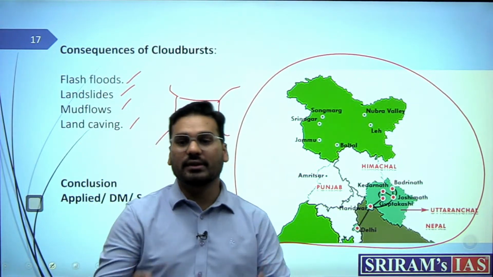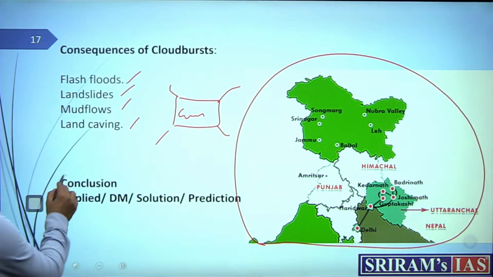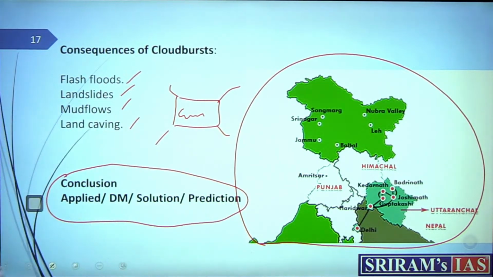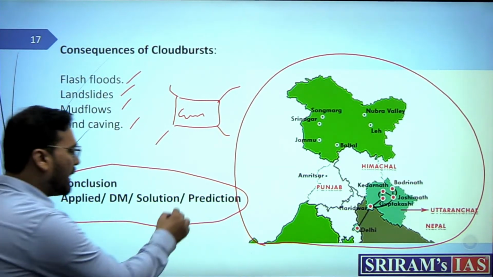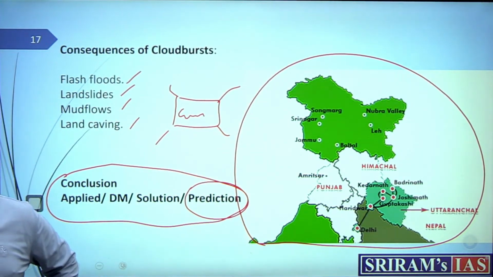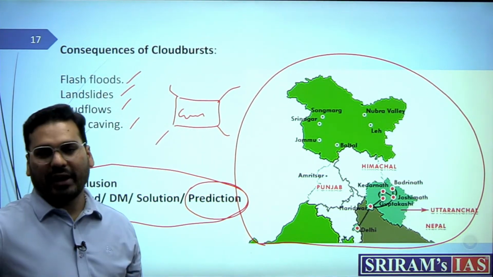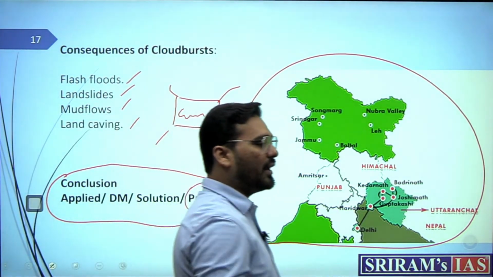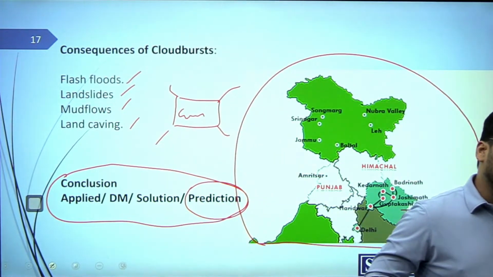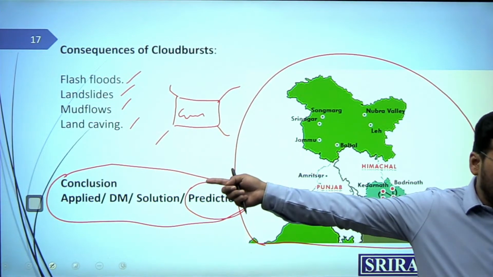That is going to make your answers excellent answers, right? Now, in conclusion, let me tell you, cloudburst prediction is actually very tough. We are still working on that. कैसे पता लगेगा? Different slope, different mountains, different winds going here and there. So their prediction is actually very tough. But we need to work upon that. So you can actually write on that.